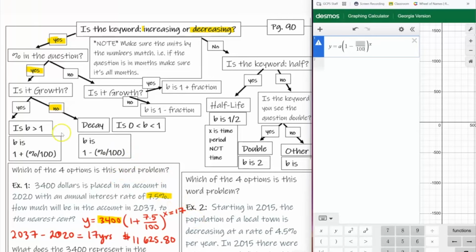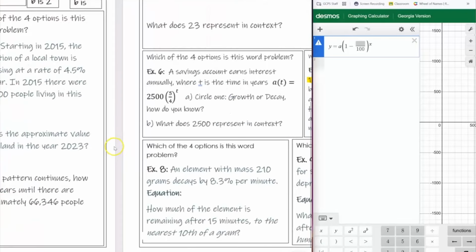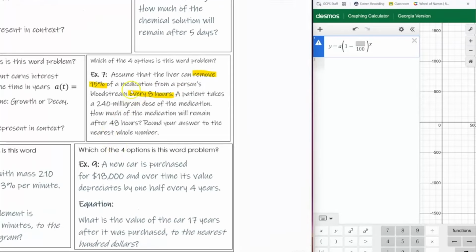But there's a second hint here. It's already decay, but I also have a period of time. A period of time means that this is supposed to be every year, every hour, every whatever the question is. But because I have every 8 hours, I know that this time must change, which means I'm dividing by every 8 hours. Okay, so you're dividing by the every part.